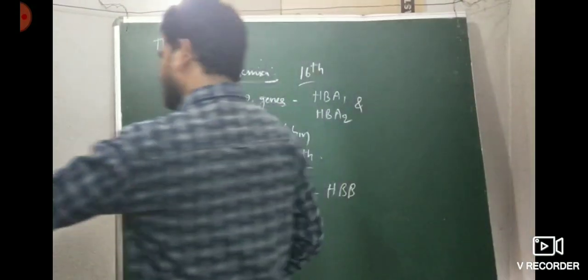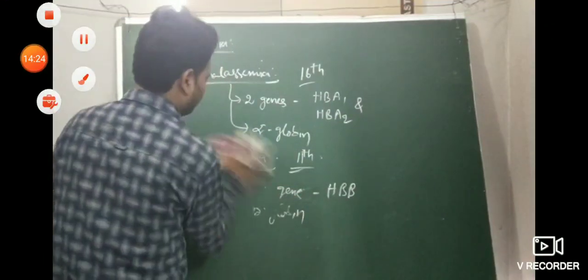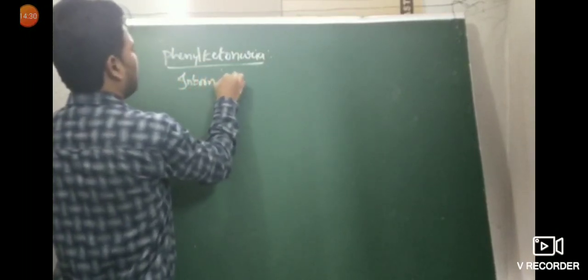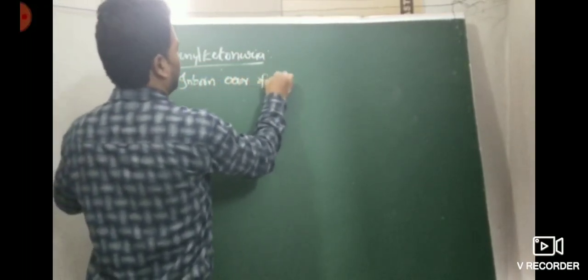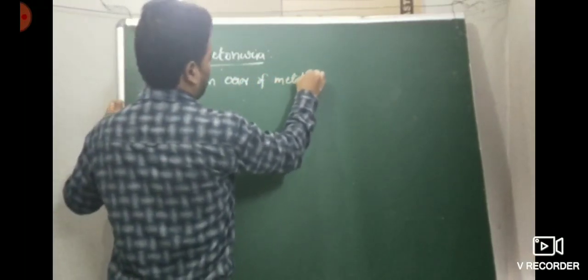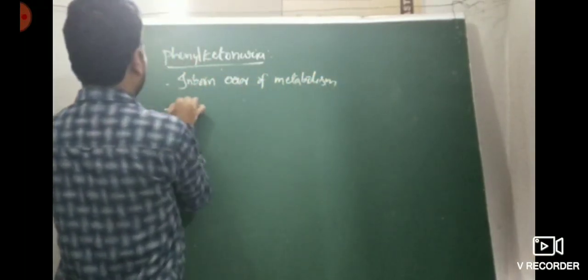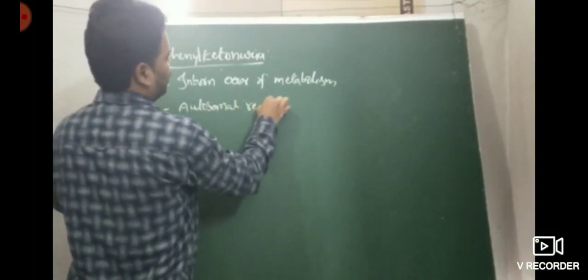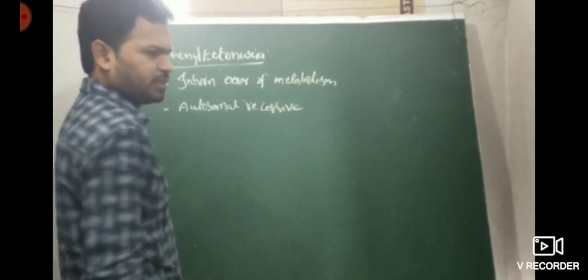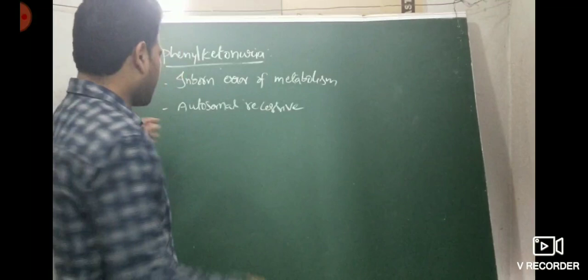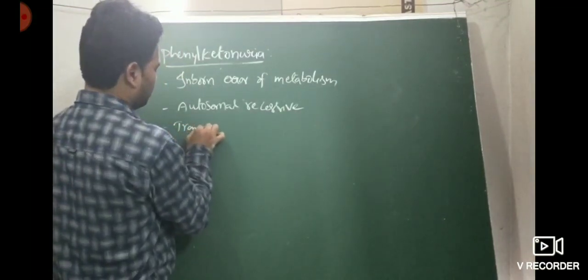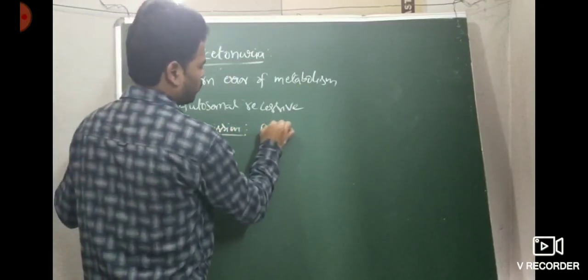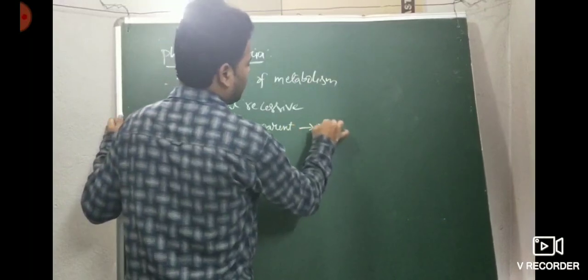Next disease: phenylketonuria. Phenylketonuria is an inborn error of metabolism. It is an autosomal recessive disease. Same concept: autosomal recessive disease means transmission from parent to offspring when both parents are carriers.